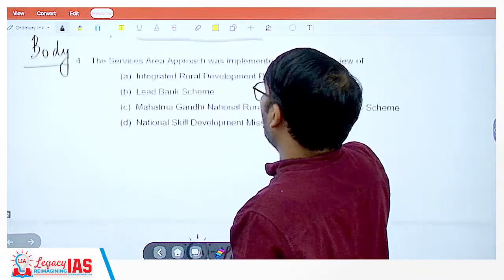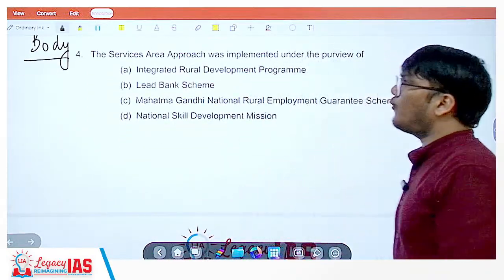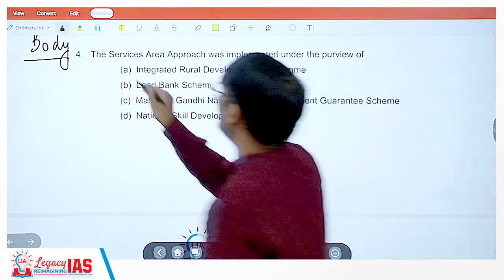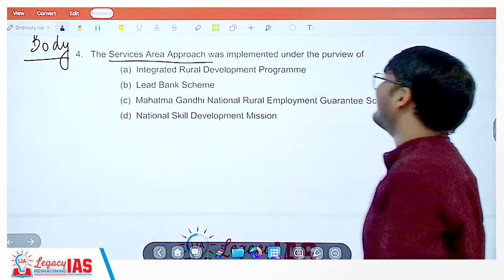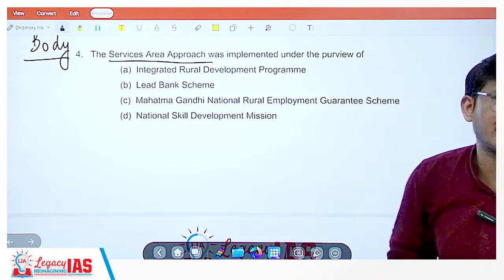Okay. Let's move on. Question 4, the services area approach. The services area approach was implemented under the purview of which of the following?